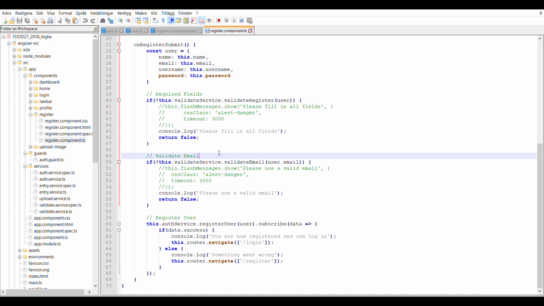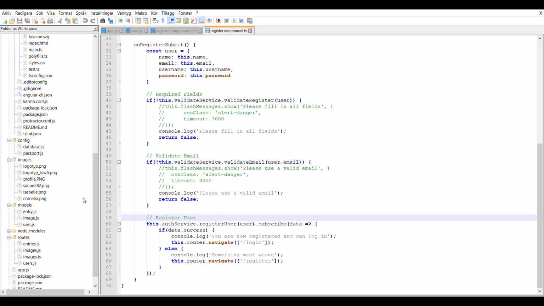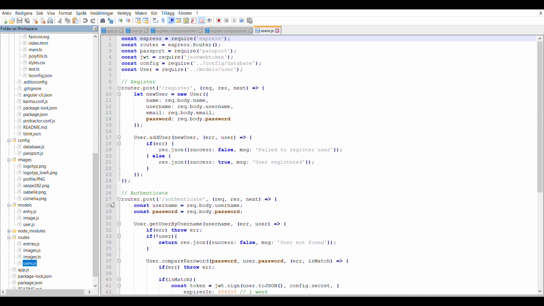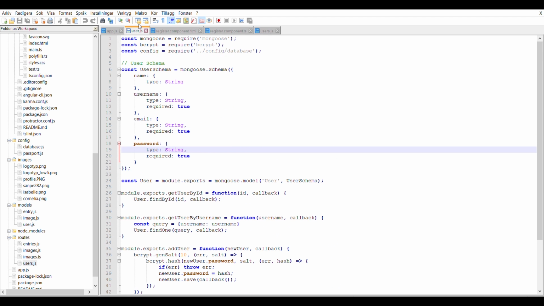This is done in functions in the validation service. To register the user, we use the authentication service that sends us to the route /register in users. The user is sent to the function addUser in the model file for the user, right where we started.